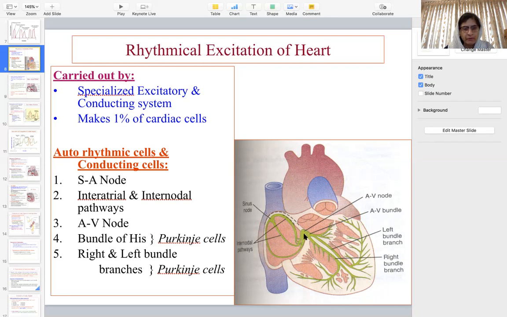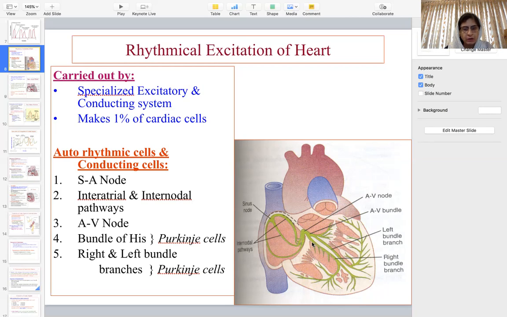The AV bundle is made up of Purkinje cells, which are fast conducting fibers. After entering the interventricular septum, it divides into the right and left bundle branches, again made up of Purkinje fibers.